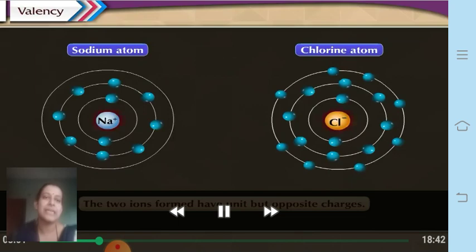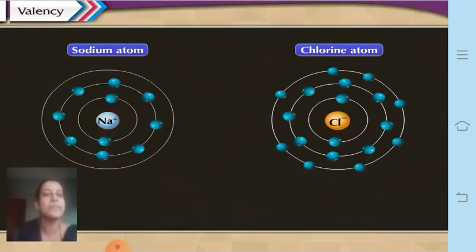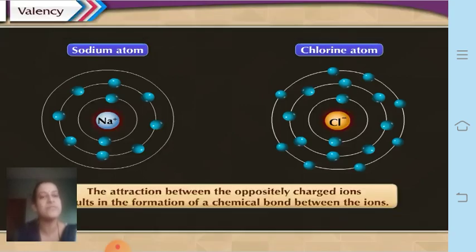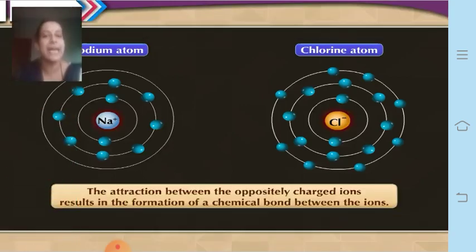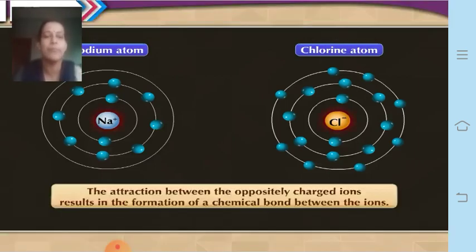Okay, so you can see over here now, the two ions formed have equal but opposite charges. Sodium has a positive charge, whereas chlorine has a negative charge. And since these are positively charged and negatively charged, there is a force of attraction between them, because opposites attract. So the attraction between the oppositely charged ions results in the formation of a chemical bond between the ions, and this chemical bond is nothing but the ionic bond.